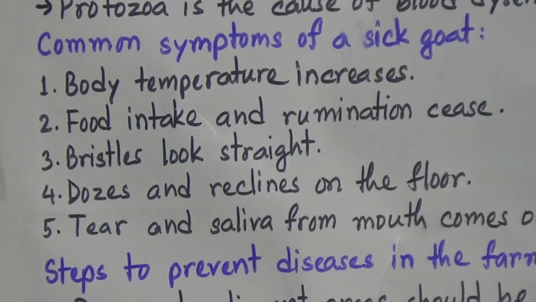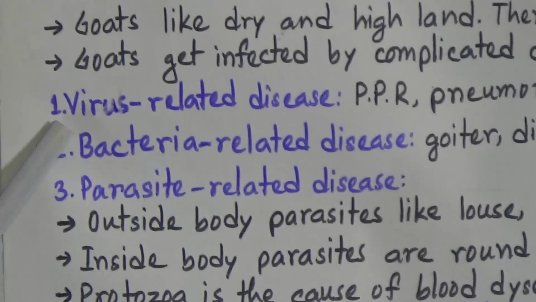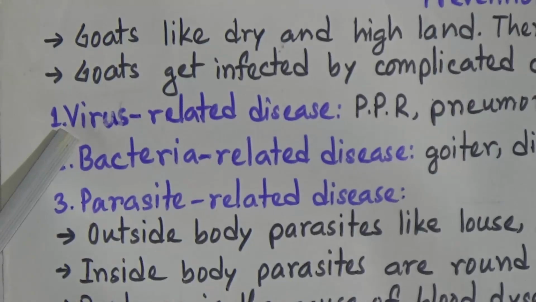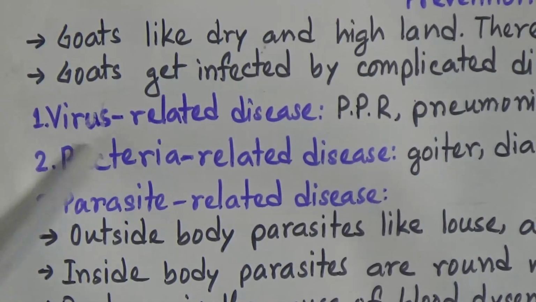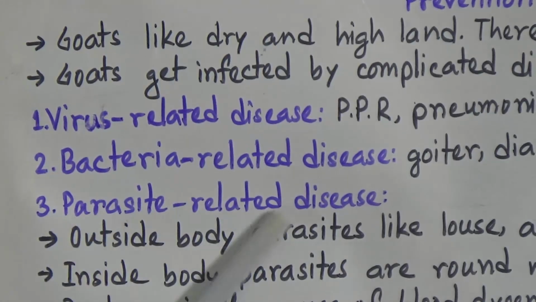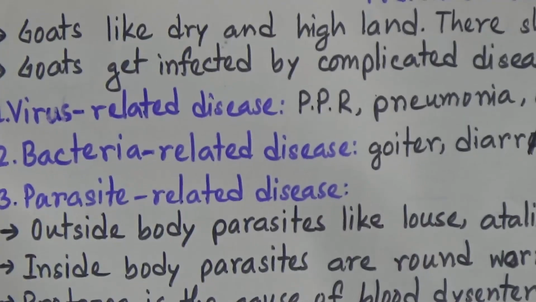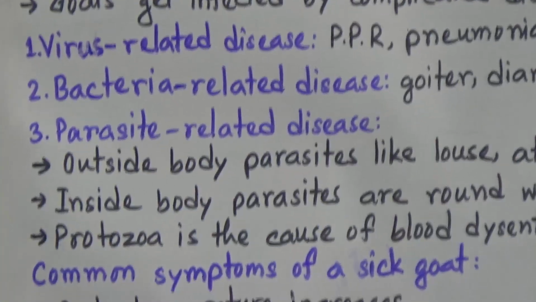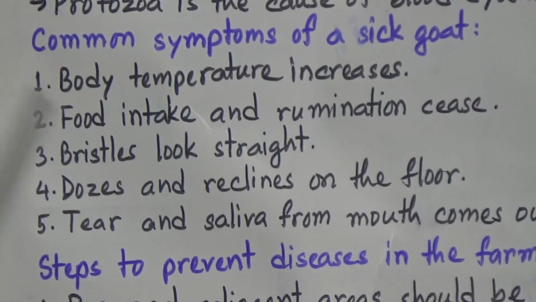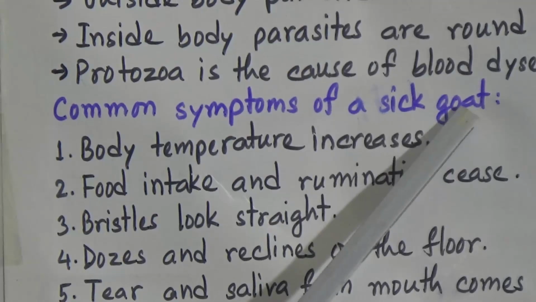So now, my dear students, these are the diseases. So goats can be affected by 3 types of diseases: virus related disease, bacteria related disease and parasite related disease. So if a goat is sick or infected by any serious disease, how will you know? These are the common symptoms of a sick goat.